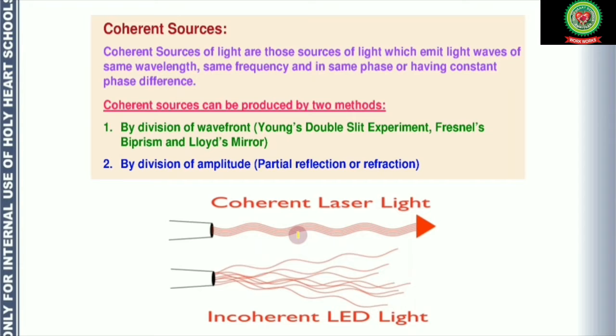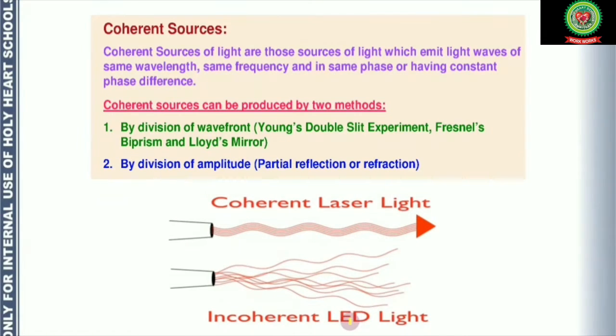Now what are coherent sources? Coherent sources of light are those sources of light which emit light waves of same wavelength, same frequency and in same phase or having constant phase difference. So in this figure I am going to just show you what are coherent sources. All the waves are traveling in same direction with same wavelength, same amplitude.